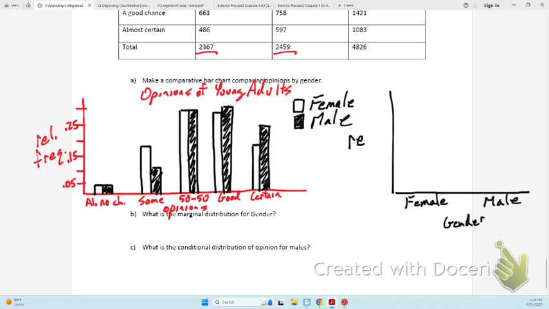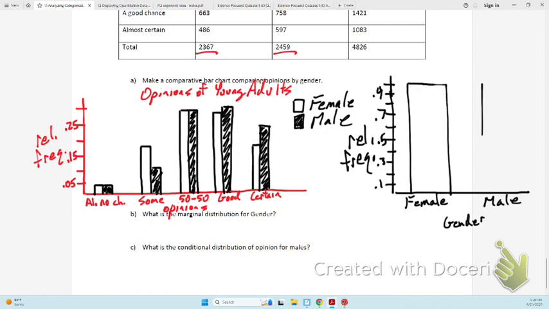So still relative frequency, but it's got to go to 1.0. Same title as over there. I'm not going to rewrite it.